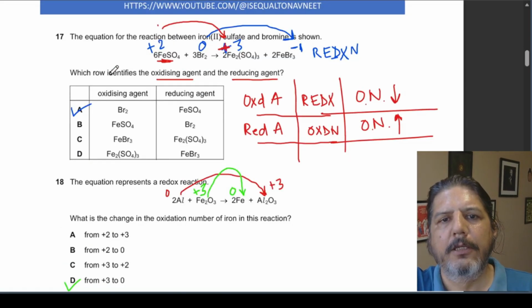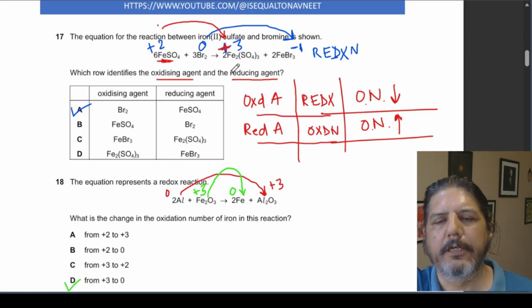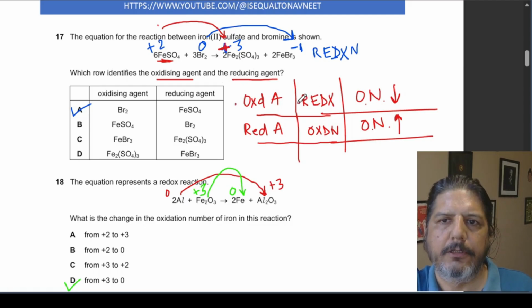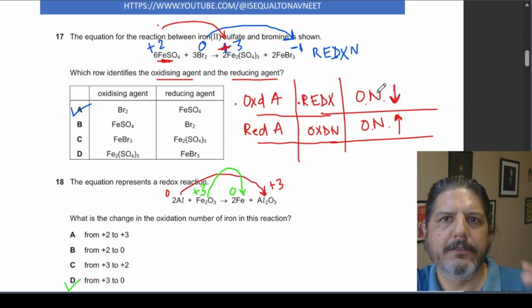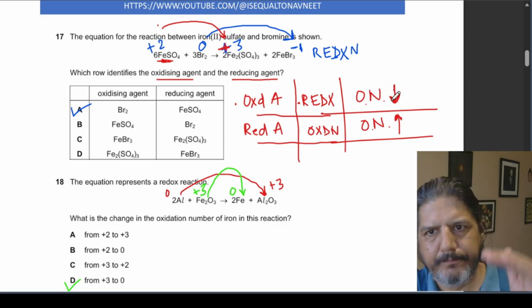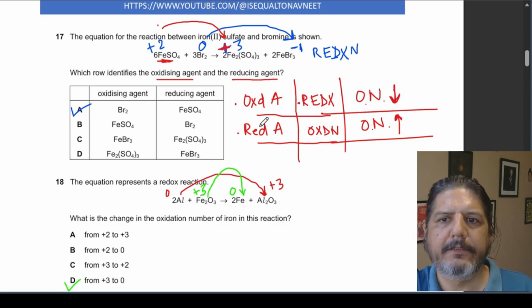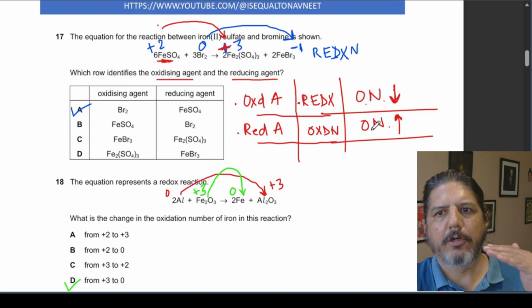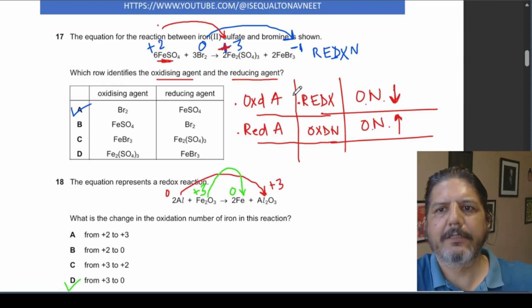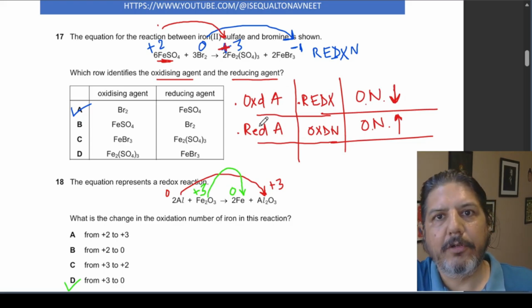Next question. Which row identifies the oxidizing agent and reducing agent? So just to understand again, the oxidizing agent itself gets reduced. Reduction is the decrease in oxidation number. Always remember that the oxidizing agent will have a decrease in the oxidation number. The reducing agent itself gets oxidized, so for the reducing agent, the oxidation number increases. So the oxidation number decreases for the oxidizing agent and increases for the reducing agent.